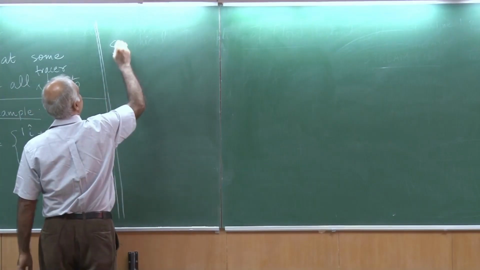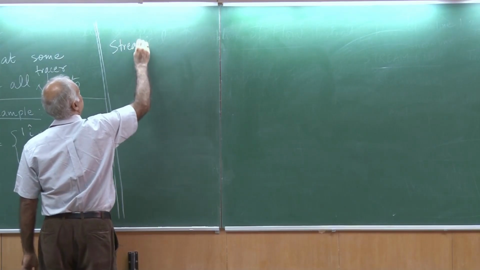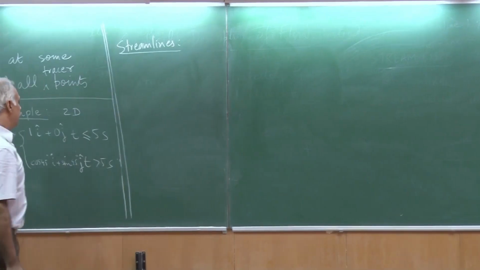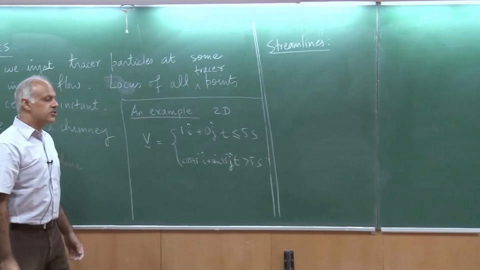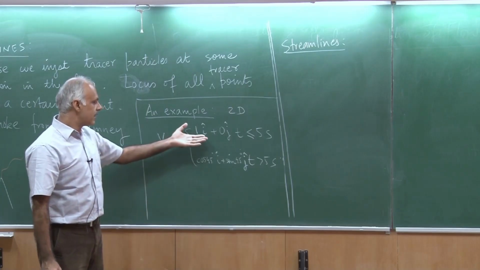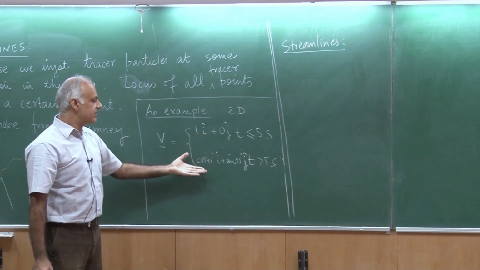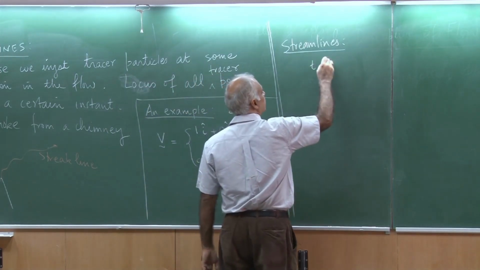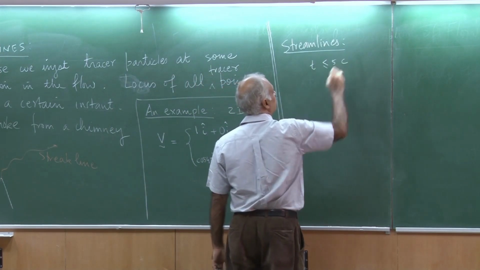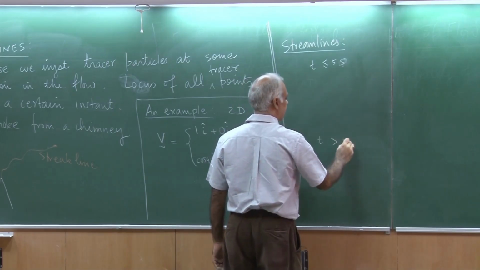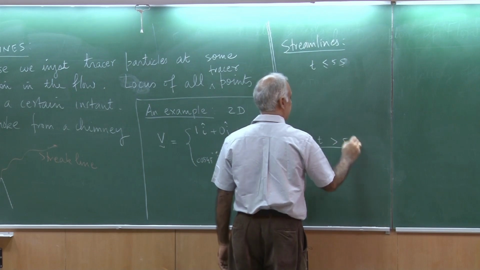So, let me draw them for you. Let me show you the streamlines. As you know, streamlines are instantaneous lines, so I would have to consider t less than 5 seconds and t greater than 5 seconds. So, this is t less than or equal to 5 seconds, and here I am going to plot t greater than 5 seconds.